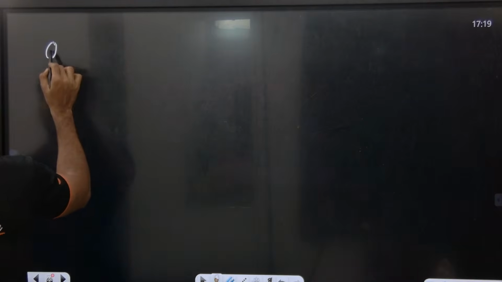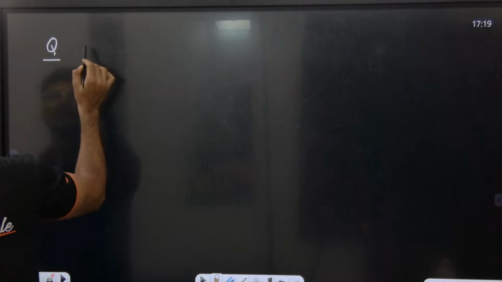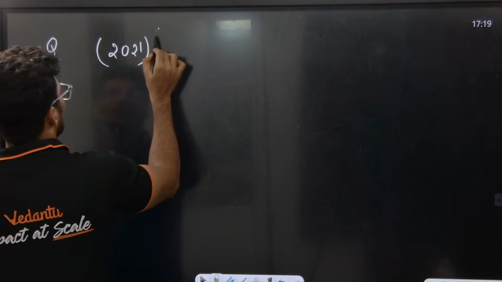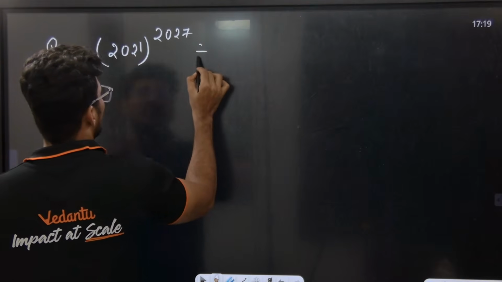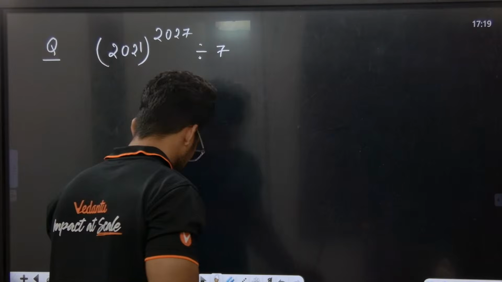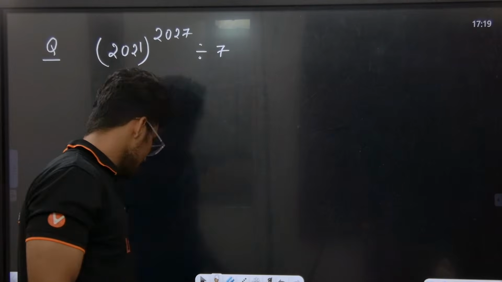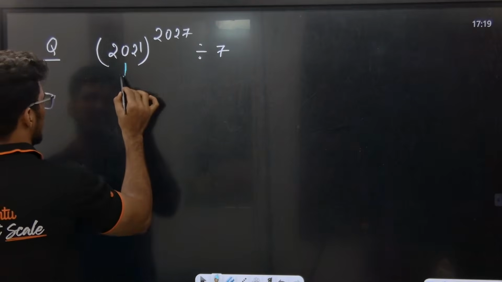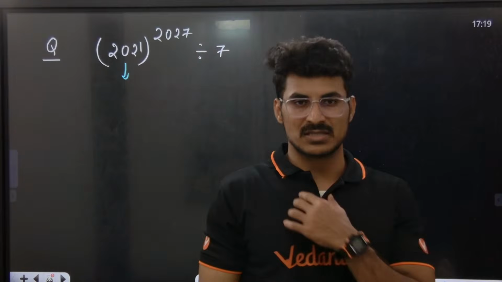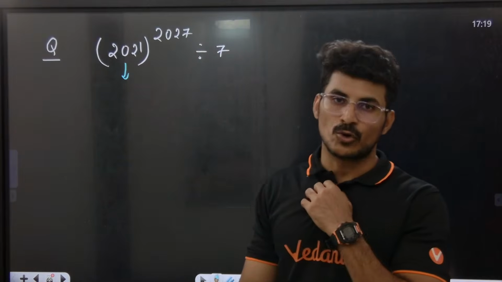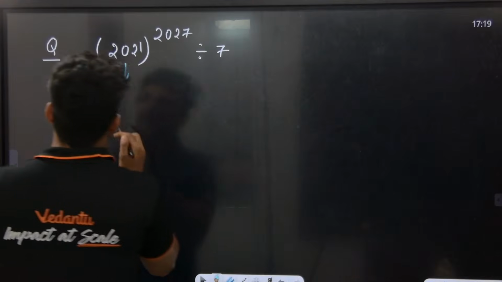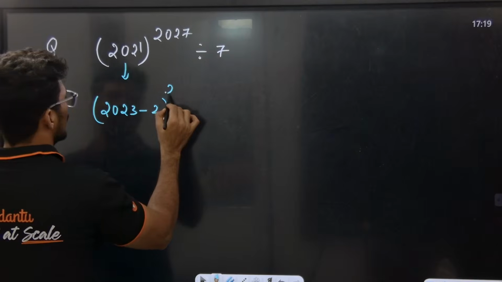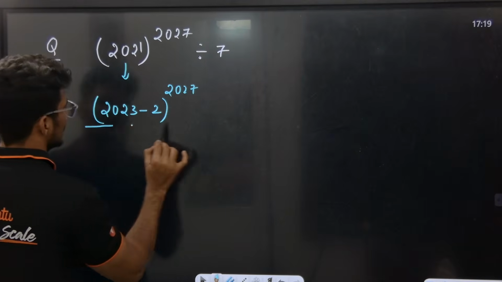I'll just do one more question. Sir, as you told, 2021 to the power of 2027 divided by 7. How do we do this? What should I do to do this? Listen to the class. These are all PYQ models, okay? PYQ model. Just now I taught you that, guys: the nearest multiple of 7 to 2021 is 2023. So how do I write now? Tell me. (2023 minus 2) to the power of 2027 divided by 7.